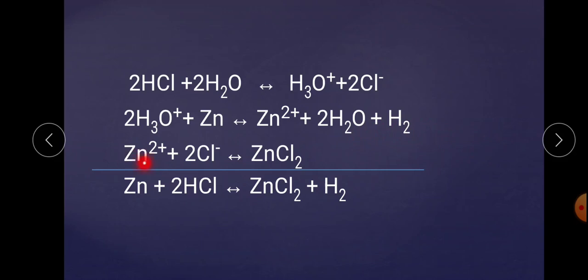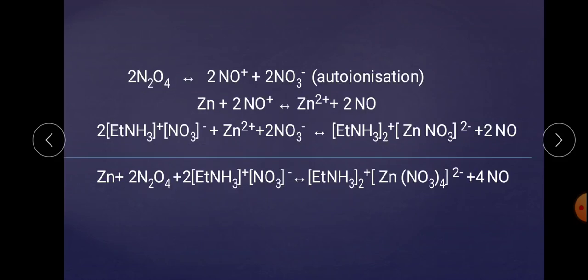Then further Zn2+ reacts with 2 molecules of chlorine and there is a formation of ZnCl2, and by adding and subtracting we get the overall reaction. This exact reaction indicates the same behavior of NOCl which has been shown in the previous reaction with N2O4. So, it has been proved that NOCl acts as an acid in the presence of N2O4. Let us check out the next one.